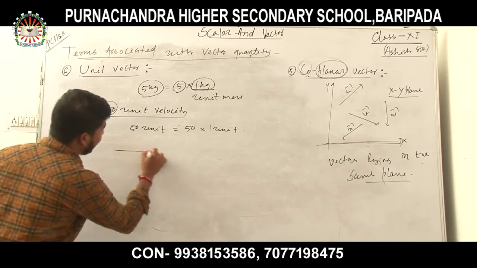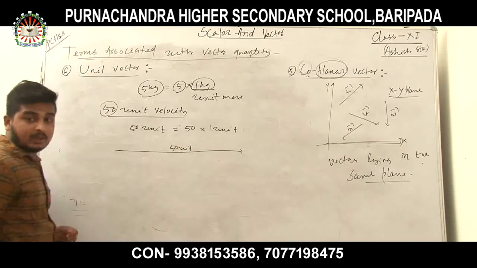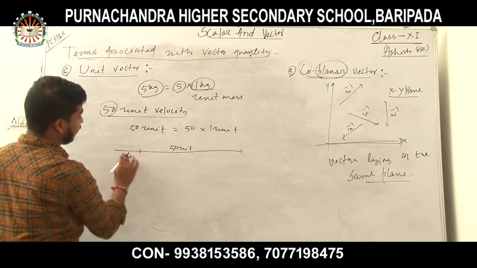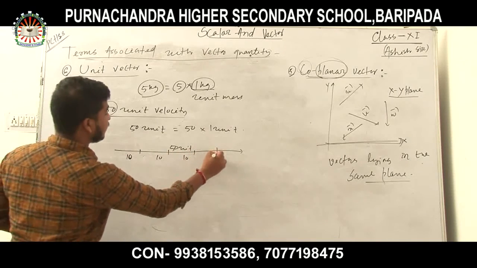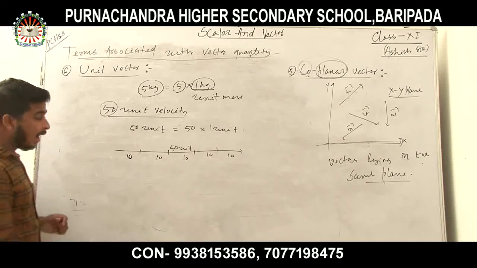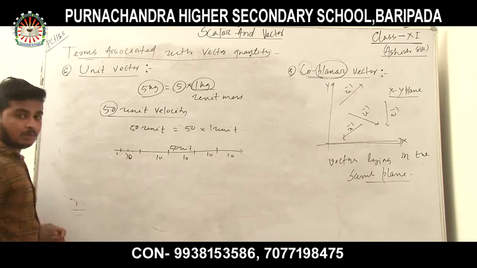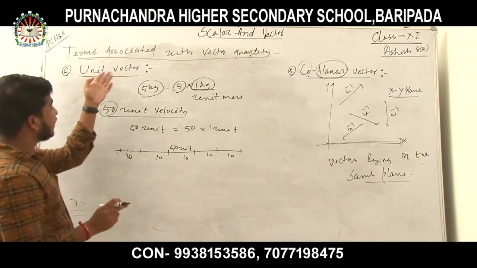Suppose this is 50 unit velocity. Out of these 50 units, this is 10, this is 10, this is 10 unit. Out of this 10 unit, there may be 10 times 1. So this smaller unit is known as the unit vector.